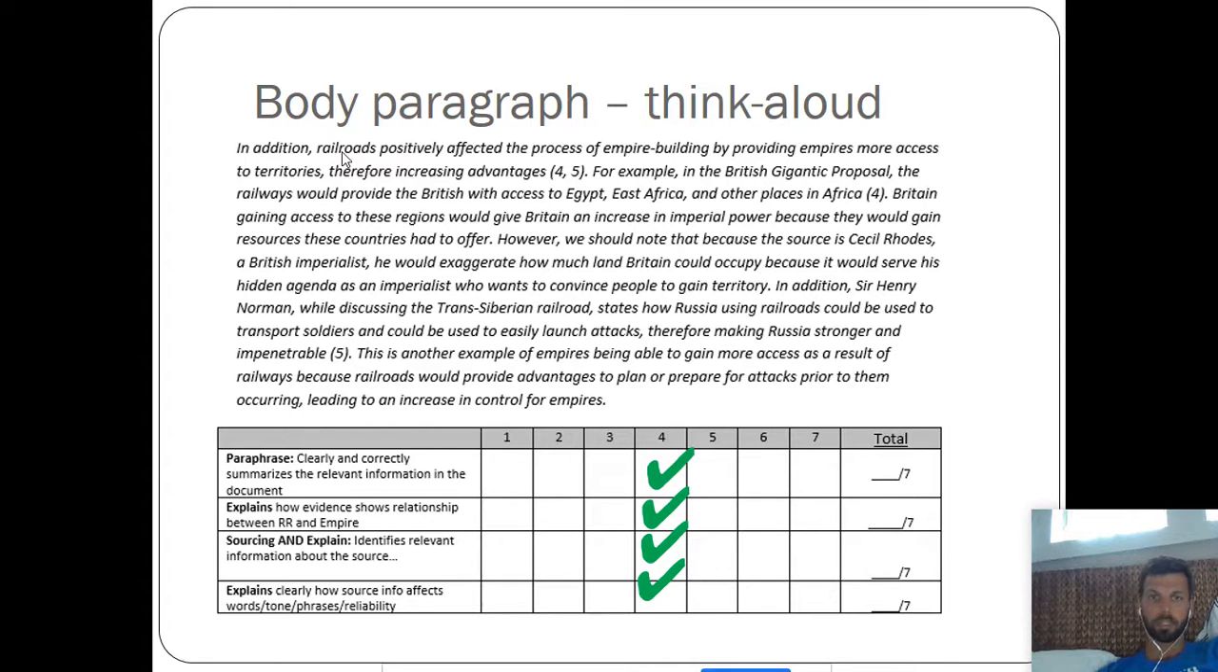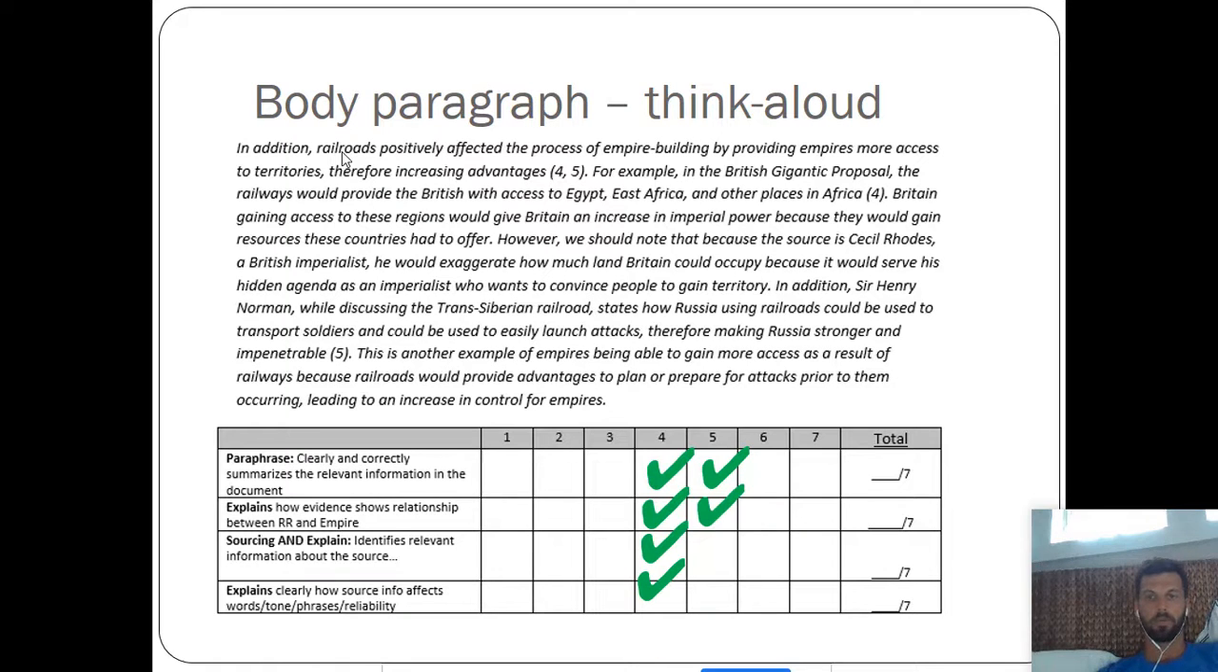In addition, Sir Henry Norman, while discussing the Trans-Siberian Railroad, states how Russia using railroads could be used to transport soldiers and could be used to easily launch attacks, therefore making Russia stronger and impenetrable. Okay, they definitely paraphrase document 5, talking about railroads and Russia's strength. This is another example of empires being able to gain more access as a result of railways, because railroads would provide advantages to plan or prepare for attacks prior to them occurring, leading to an increase in control for empires.